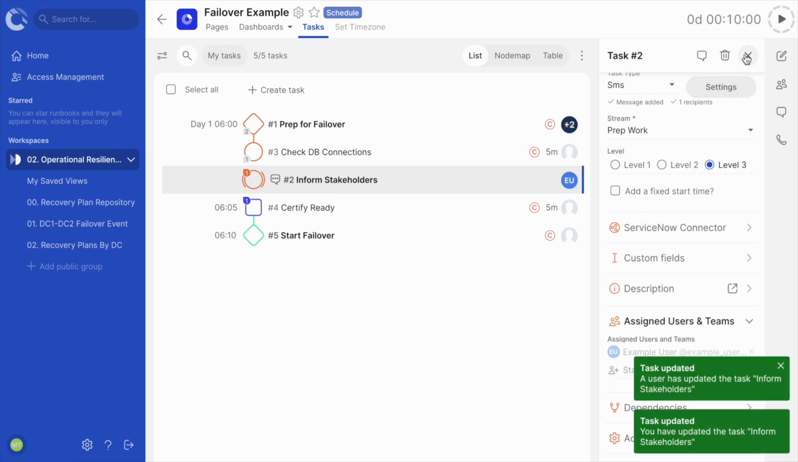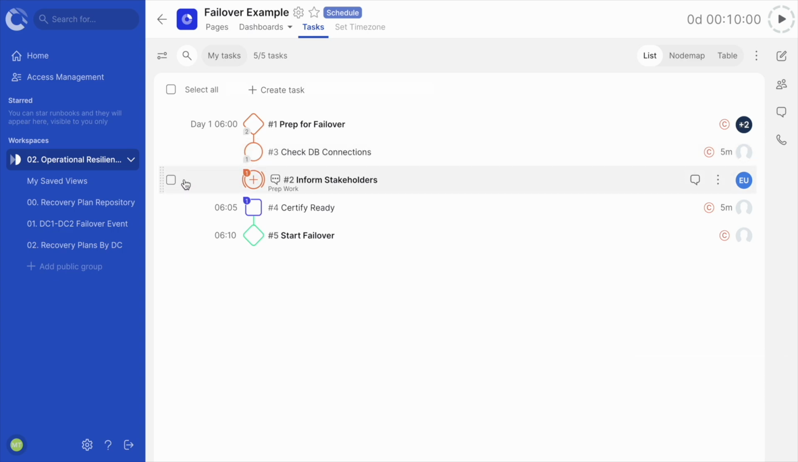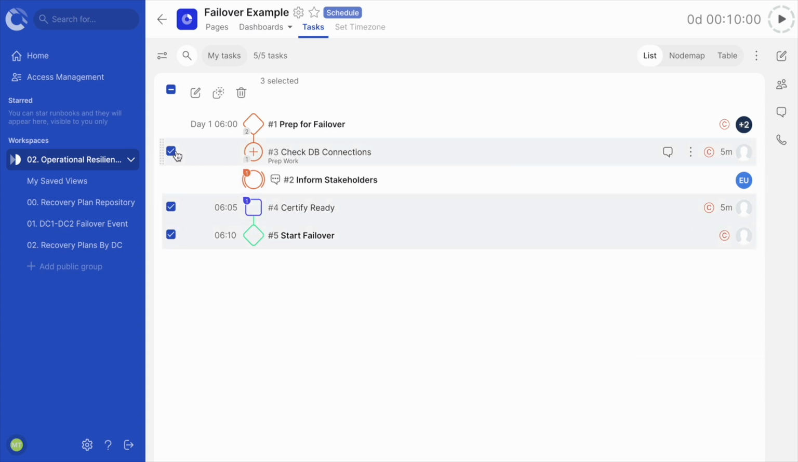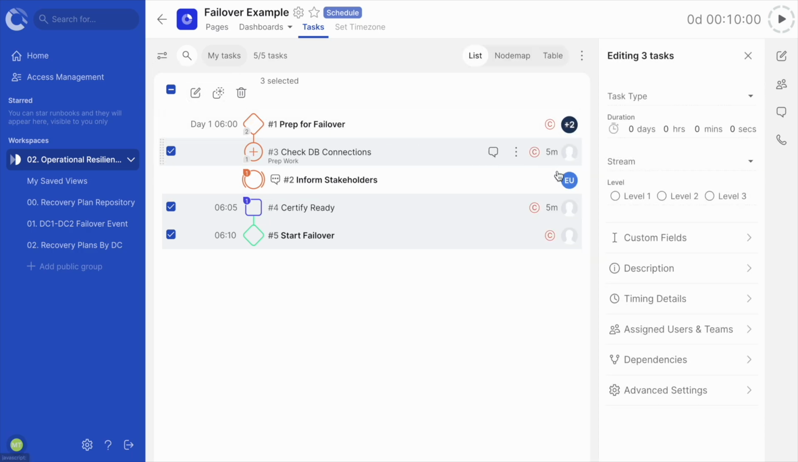To assign users and teams to multiple tasks, first select each task using the checkboxes on the left. Now click on the Edit Selected option above. This opens a Details panel for the selected tasks. Go to Users and Teams and amend as needed.